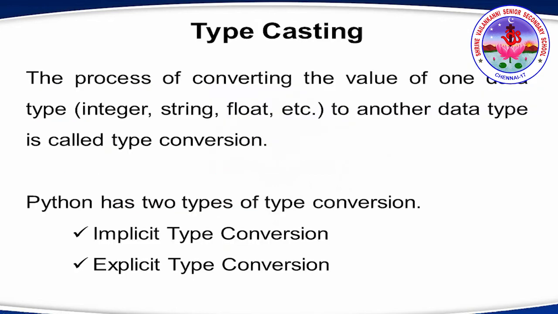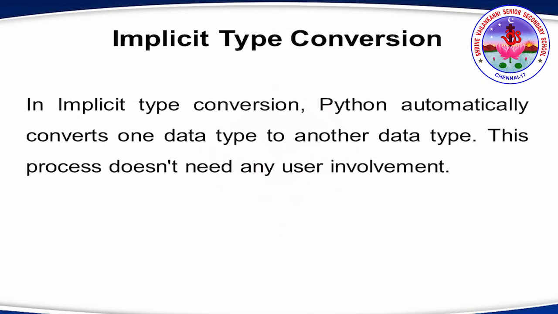The process of converting the value of one data type into another is called type conversion. This type conversion has two types: implicit type conversion and explicit type conversion. Now about implicit type conversion. In Python, a data type can be automatically converted to another data type. This is what is called implicit type conversion. This process doesn't need any user involvement. We won't do anything manually.